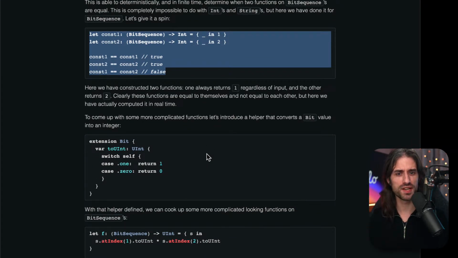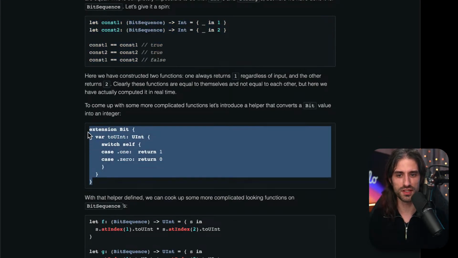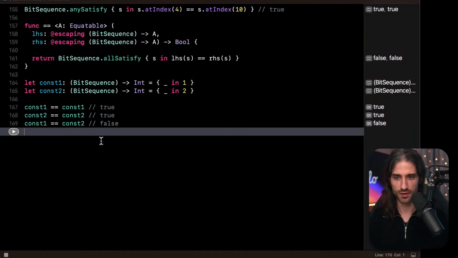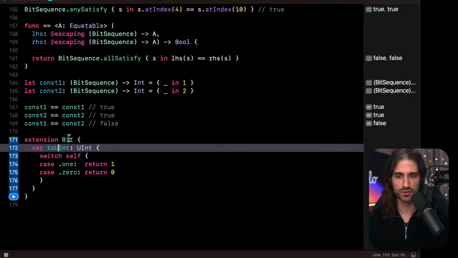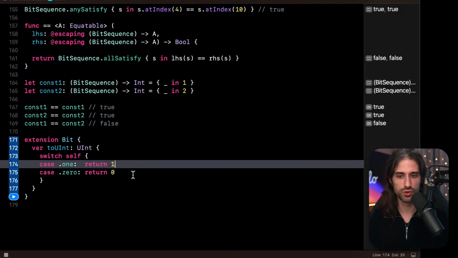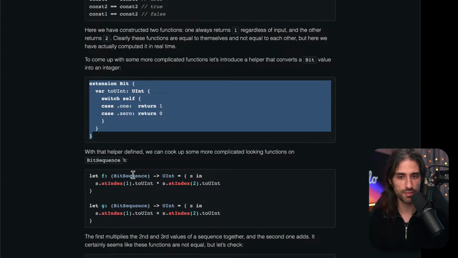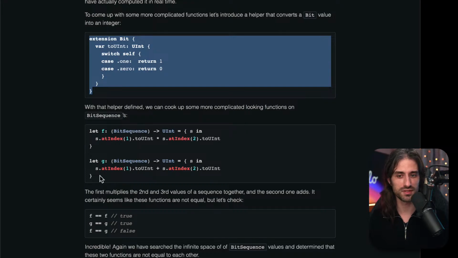To come up with more complicated functions, let's introduce a helper that converts a bit value into an integer. So we have an extension on Bit that's going to turn a bit into a UInt, saying if it's 1, return 1, if it's 0, return 0. So it's just mapping the two cases to two integer values. With that helper defined, we can cook up some more complicated looking functions on bit sequences.